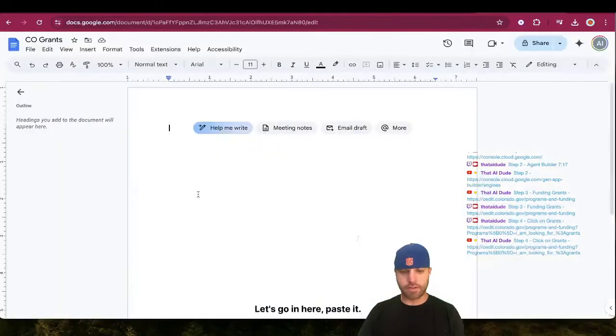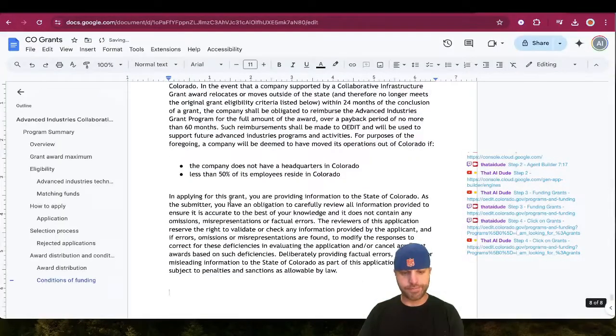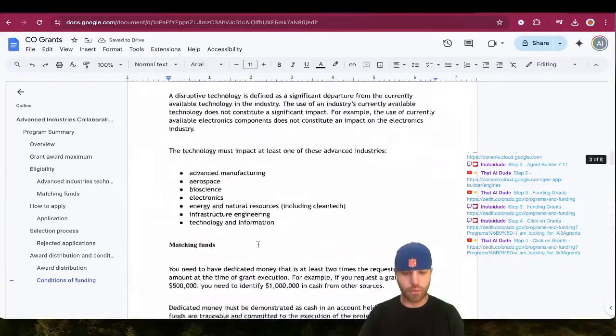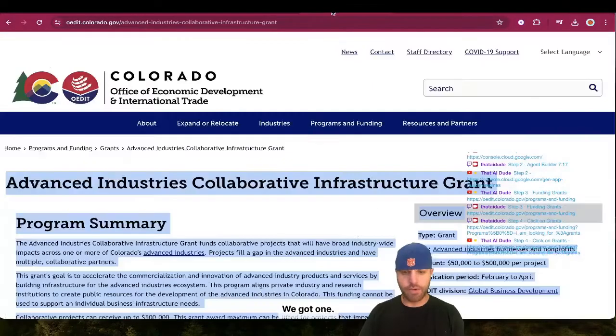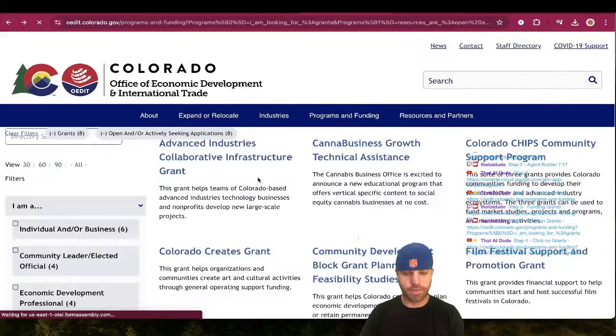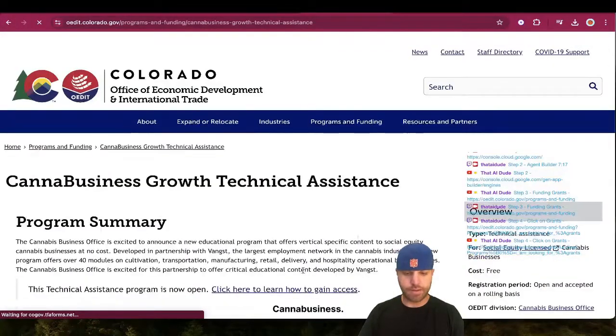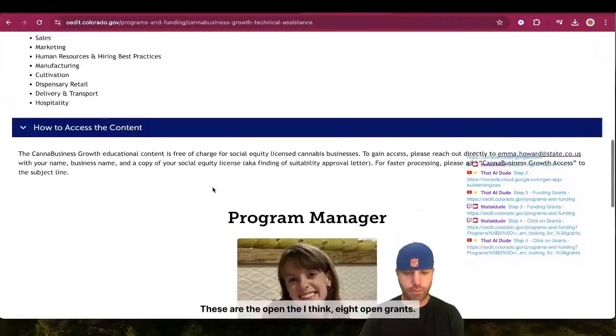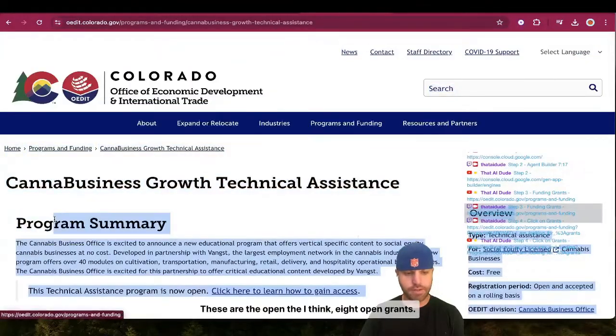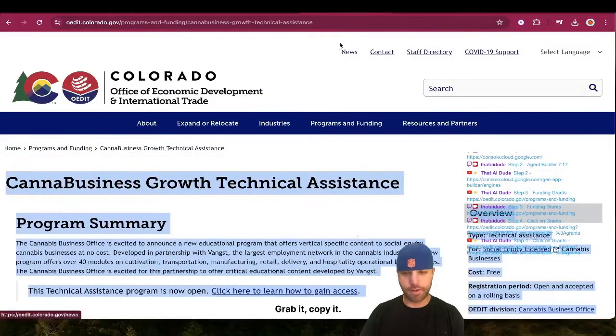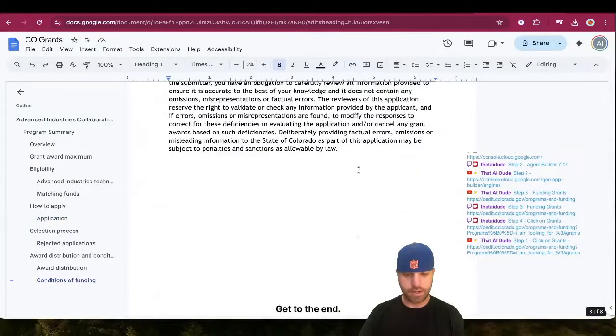Copy that. Let's go in here, paste it. Okay, what do we got? Advanced industries. We got one. Let's go to the next one. Office of Economic Development and International Trade. Boom. I think there are 8 open grants. Grab it, copy it, get to the end.